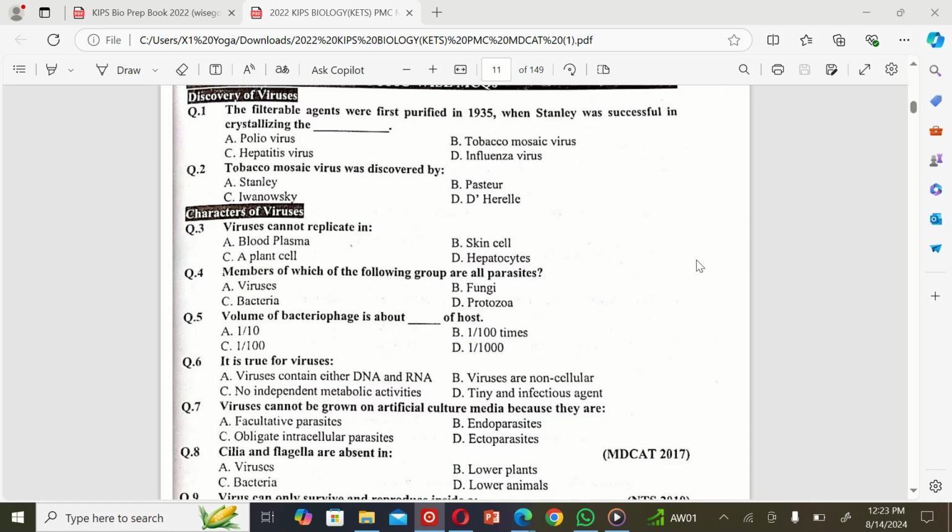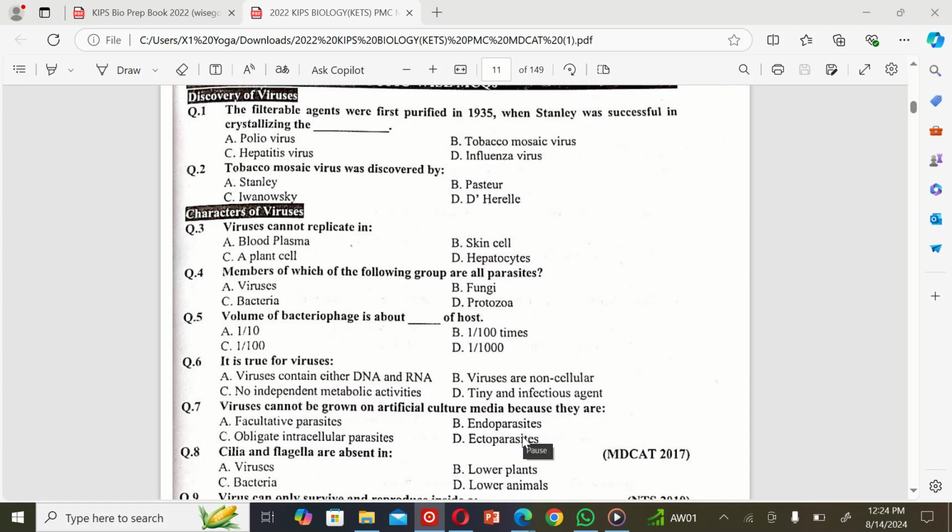Let's get started. The first MCQ: the filterable agent was first purified in 1935 when Stanley was successful in crystallizing the dye. A. Poliovirus, B. Tobacco mosaic virus, C. Hepatitis virus, and D. Influenza virus. So the correct option is B. Tobacco mosaic virus.